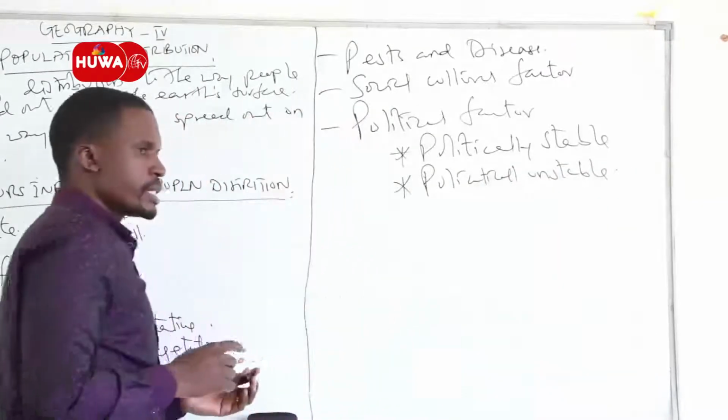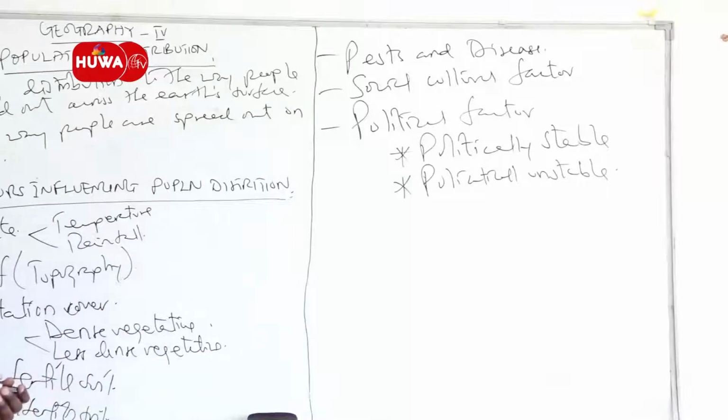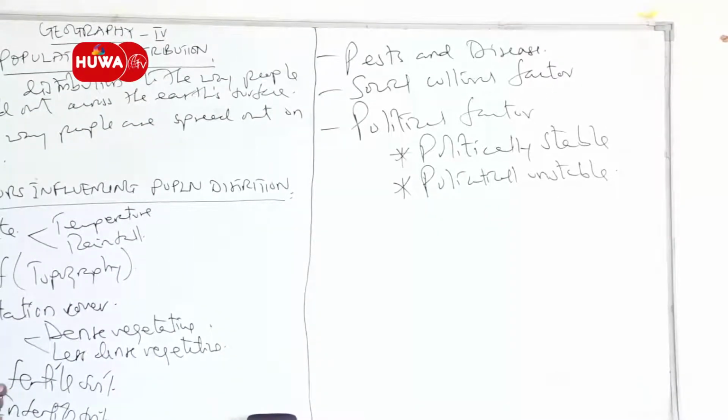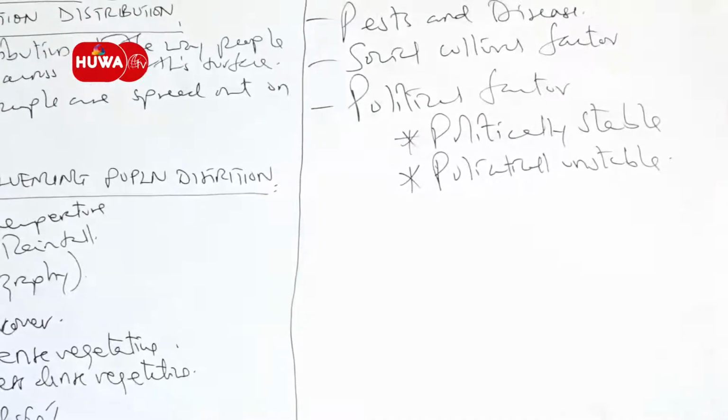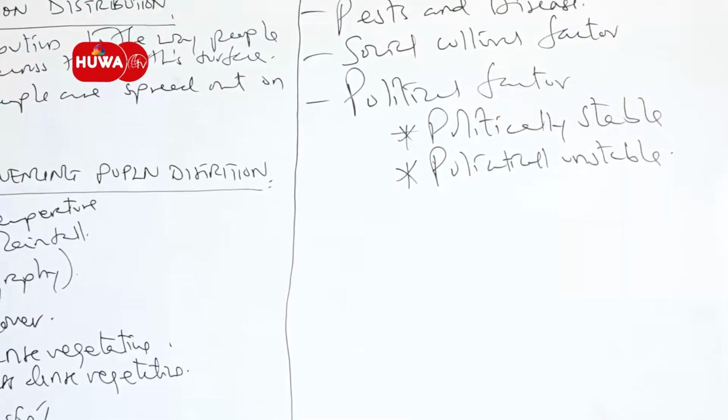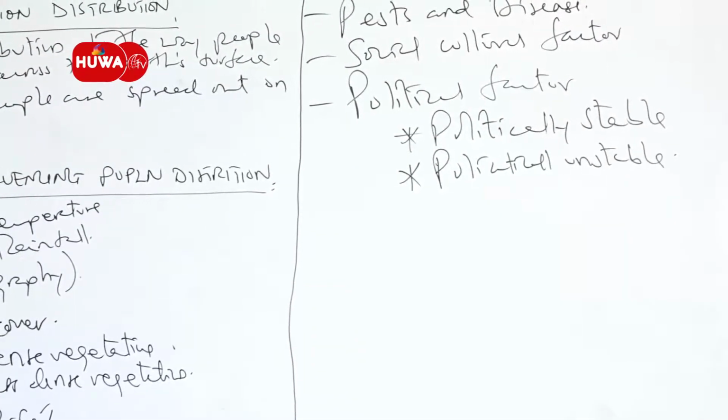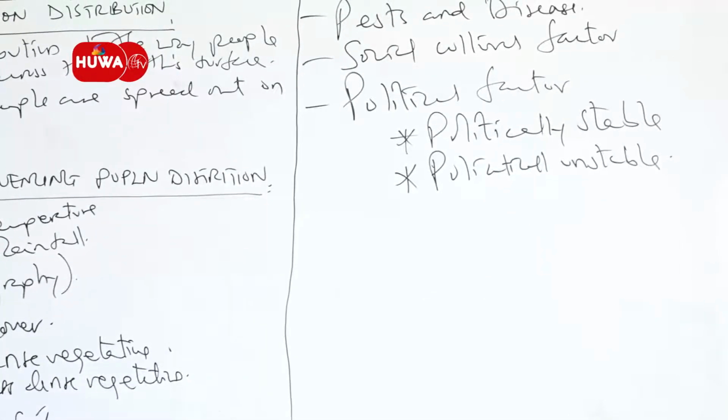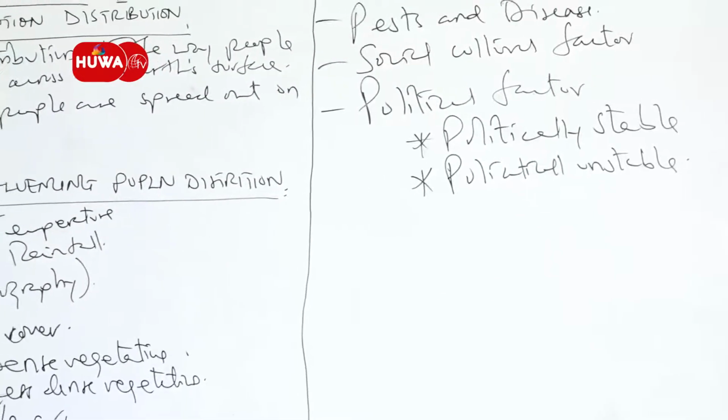Politically stable means the political condition of a place favors the peace and security of the place, and therefore people are free to live and conduct their activities without any fear, compared to places